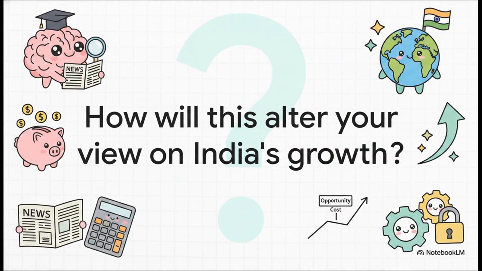I'll leave you with this final, provocative thought. Now that you can sort of see the matrix, now that you understand opportunity cost and the bounds of the production possibility curve, how will this alter the way you read the news, understand government budgets, or view the trajectory of a rapidly growing economy like India's? Mastering these basics doesn't just help you pass exams. It truly unlocks the secret to understanding the choices that build the world around you.